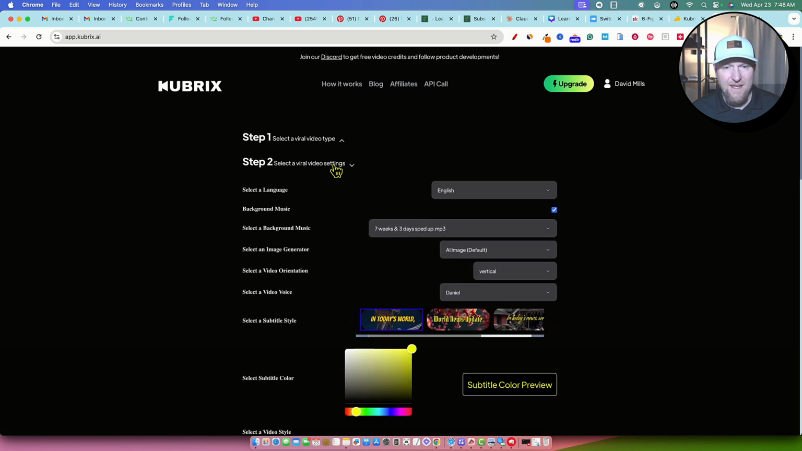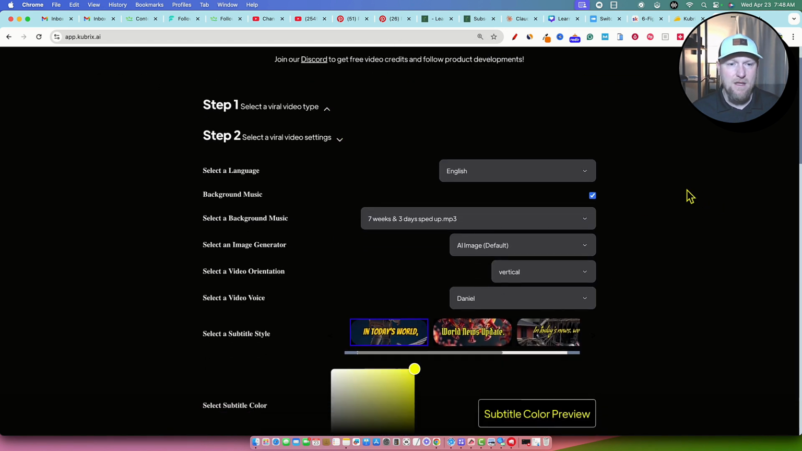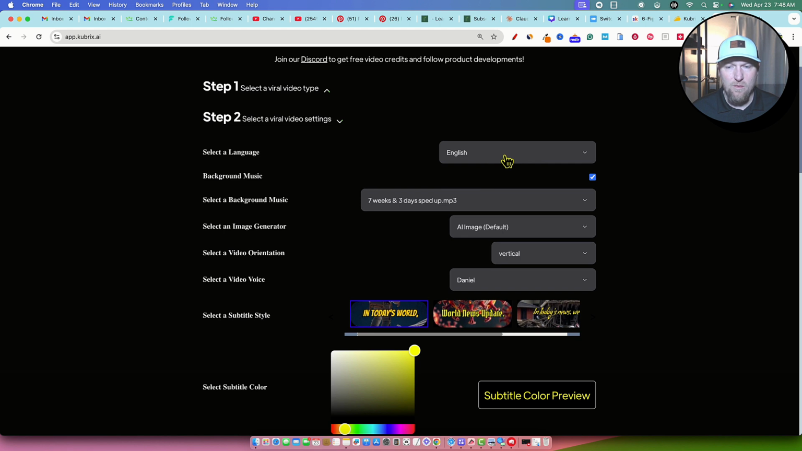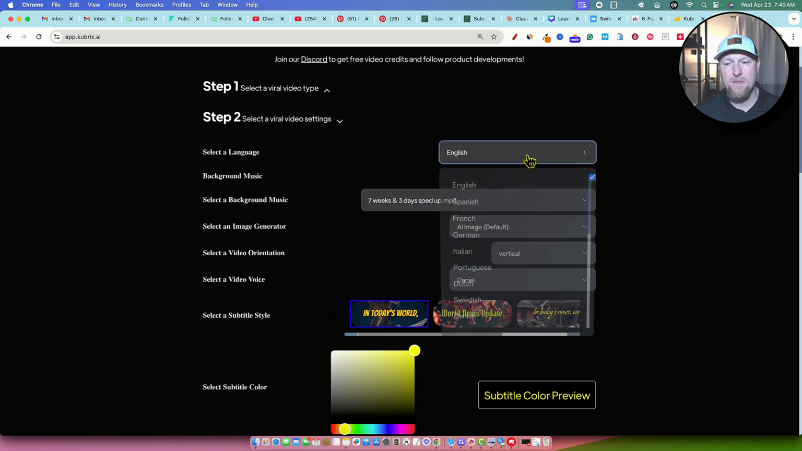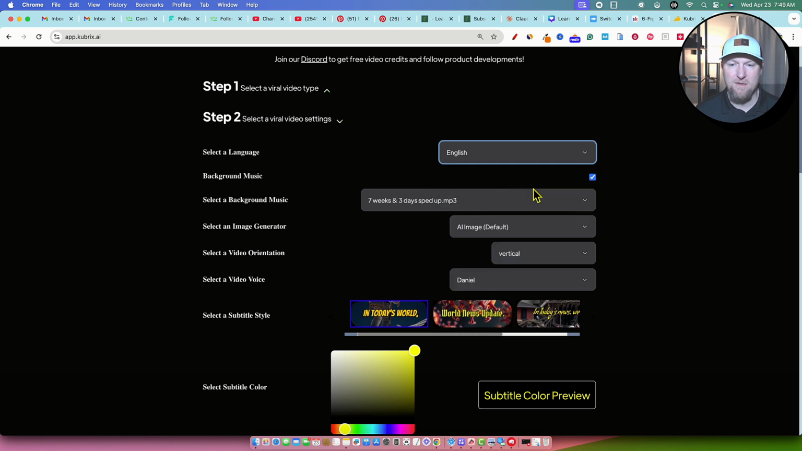Then you go to step 2, which is really straightforward. I'm going to zoom in so you guys can see it a little better. So here we go. We're going to go with English, and from one comment section, it does seem like the English is better right now. They do have other languages in here, but just keep that in mind. We're going to stick with English.